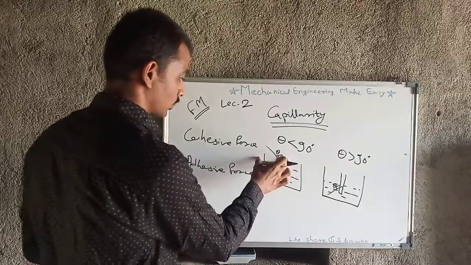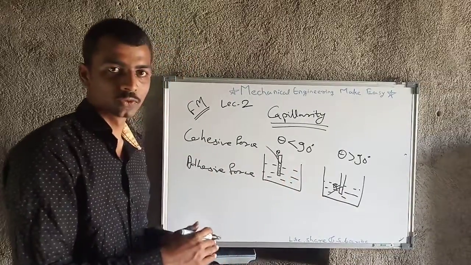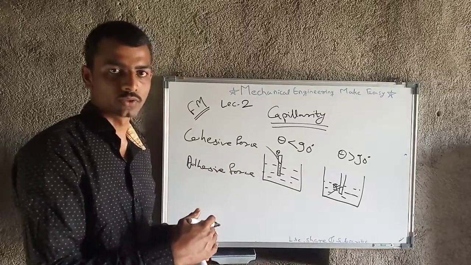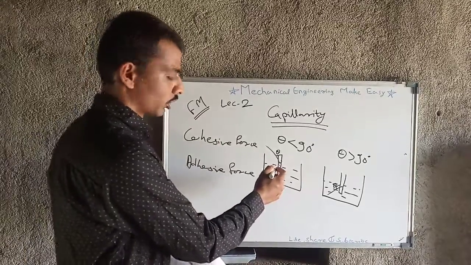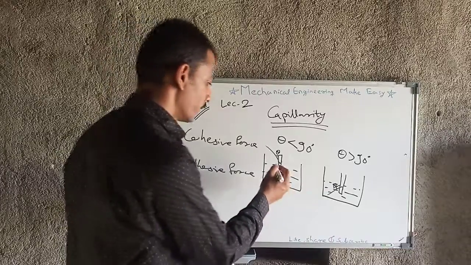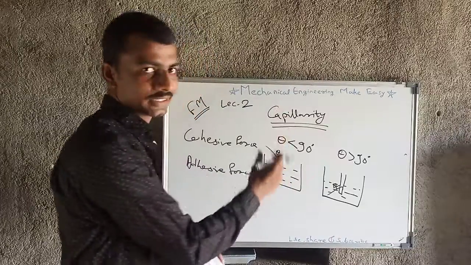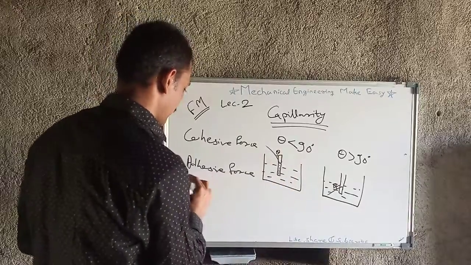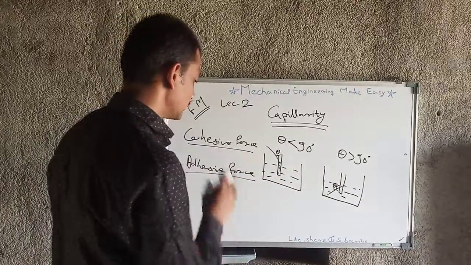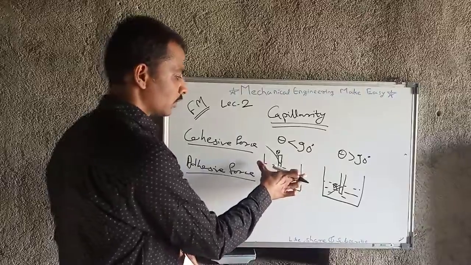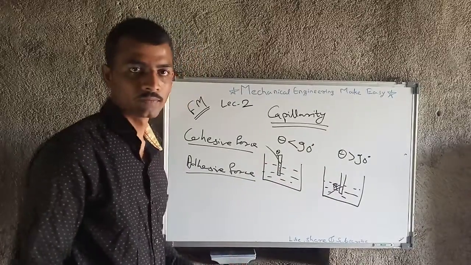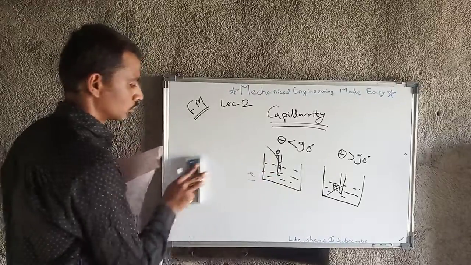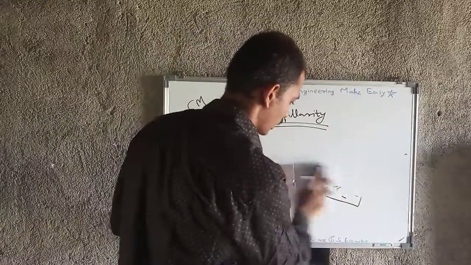But in case of capillary rise, the adhesive forces have more magnitude than the cohesive forces, so water molecules, or any liquid molecules, move upward in the capillary. These two forces are very important for capillary rise and fall. So we will look at some formulas of capillary rise and fall.